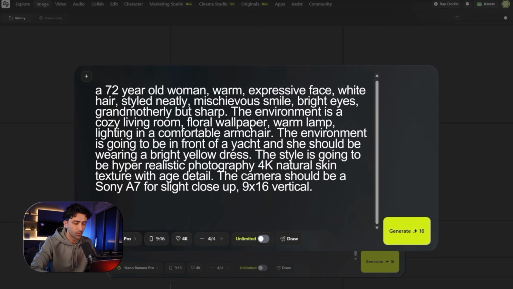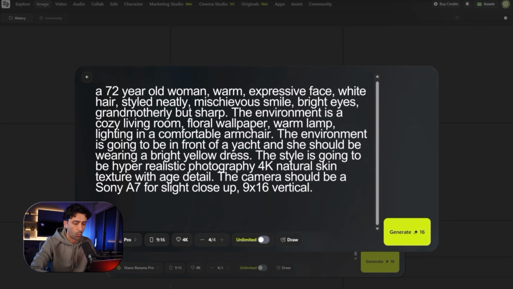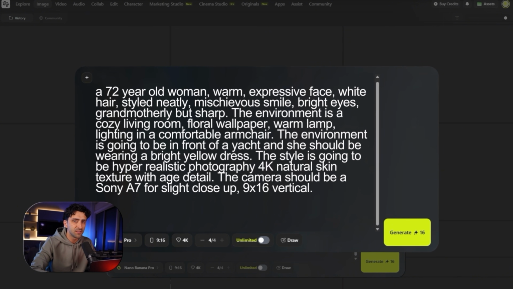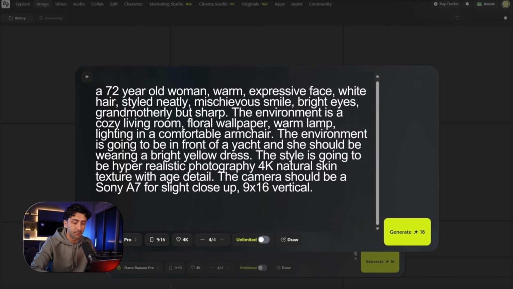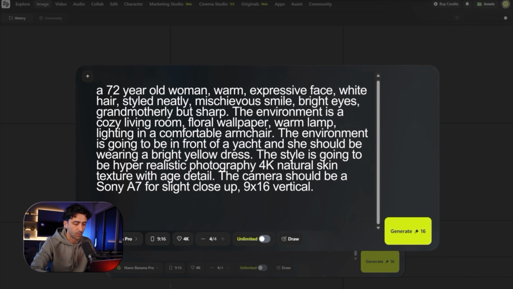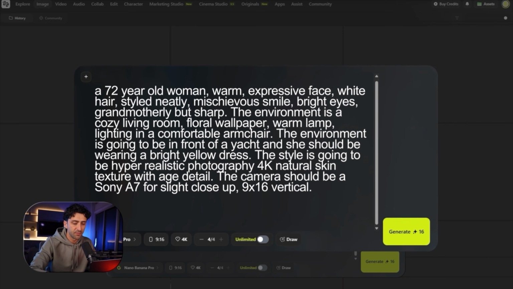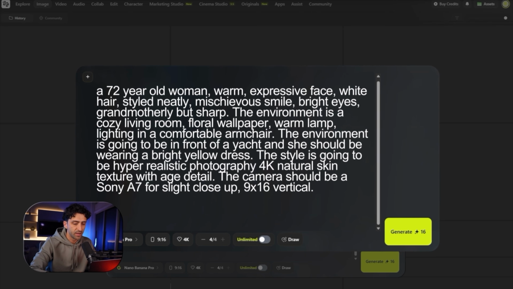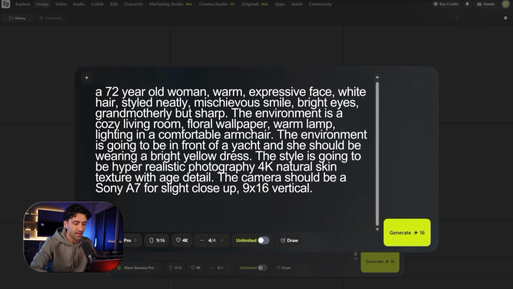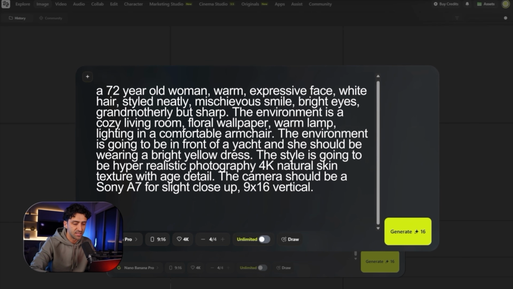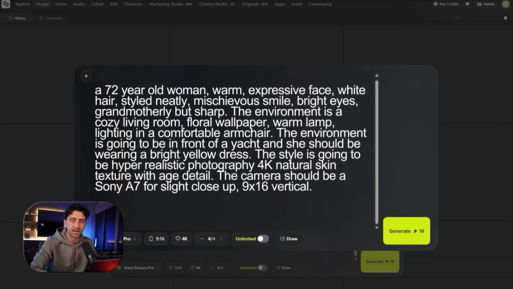A 72-year-old woman, warm, expressive face, white hair styled neatly, mischievous smile, bright eyes, grandmotherly but sharp. The environment is a cozy living room, floral wallpaper, warm lamp lighting, in a comfortable armchair. The environment is going to be in front of a yacht, and she should be wearing a bright yellow dress. The style is going to be hyper-realistic photography, 4K, natural skin texture with age detail. The camera should be a Sony A7 IV, slight close-up, 9x16 vertical.